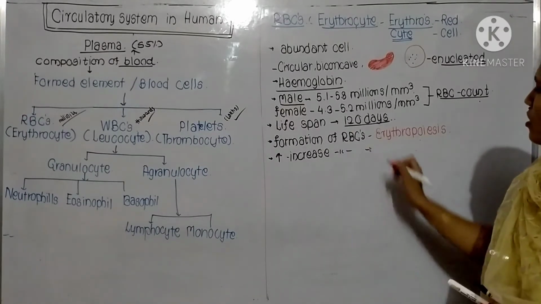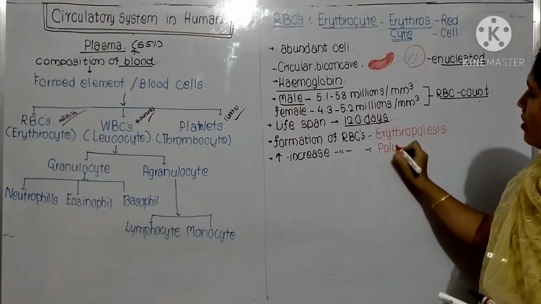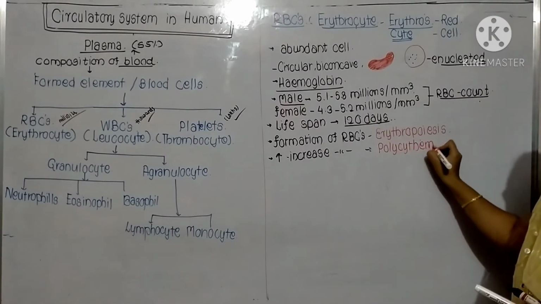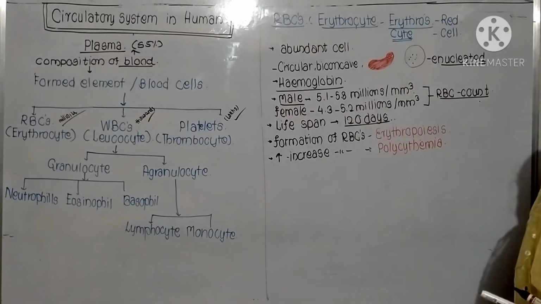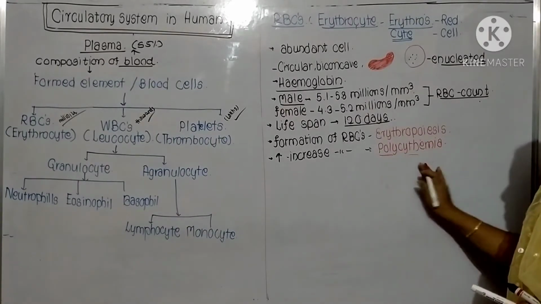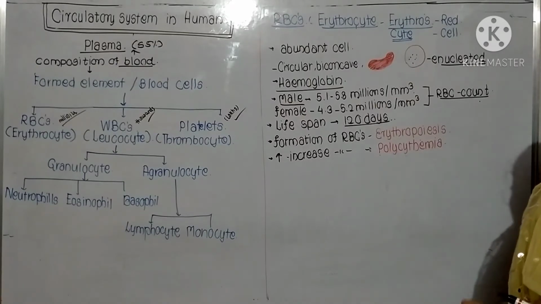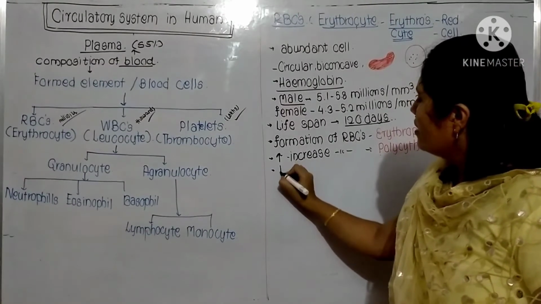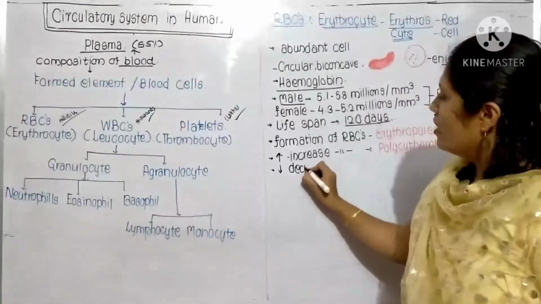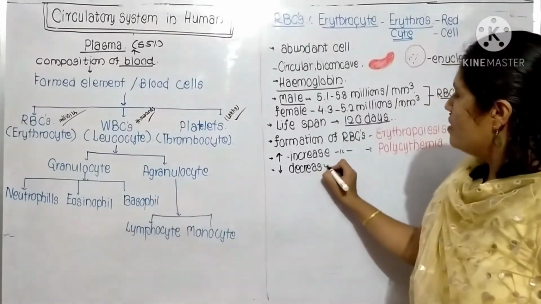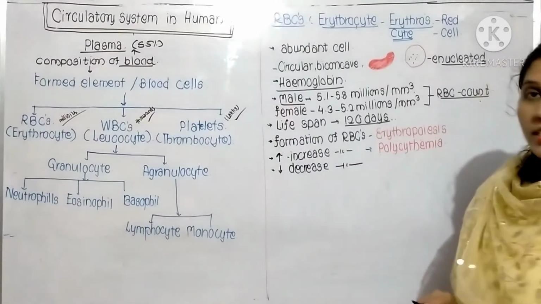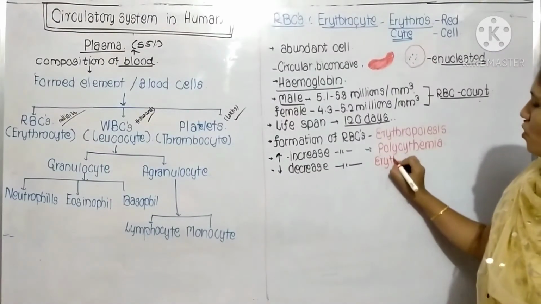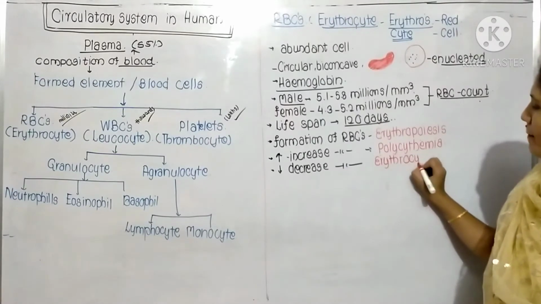It is known as polycythemia. Because poly means many, cythemia means there is an increase in the number of RBCs. So that's why it is known as polycythemia. And whenever there is a decrease in the number of these RBCs, this condition is known as erythrocytopenia.